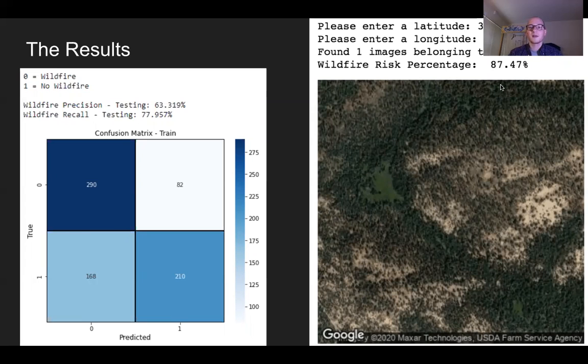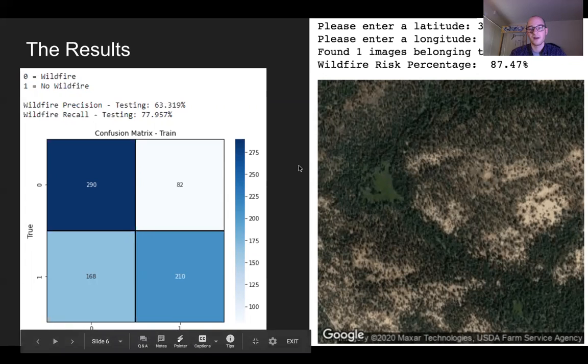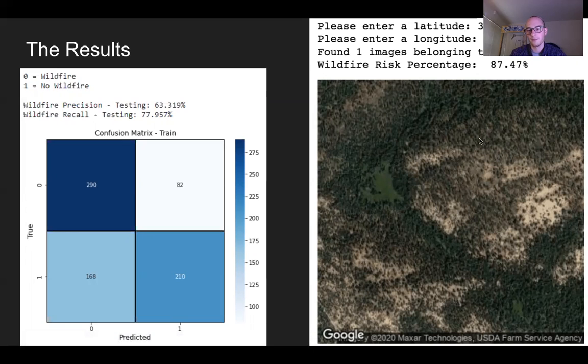I'd say an 87% likelihood that this image is associated with a wildfire is pretty accurate. And this wildfire just happened like last week, so this image was taken well before the wildfire. So the model works pretty well. It's got some work to do before it's really deployable, but it's pretty good accuracy and it works. You can feed in images and it'll tell you if it's high risk for wildfire or not.